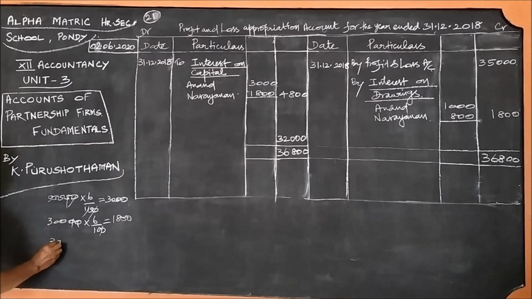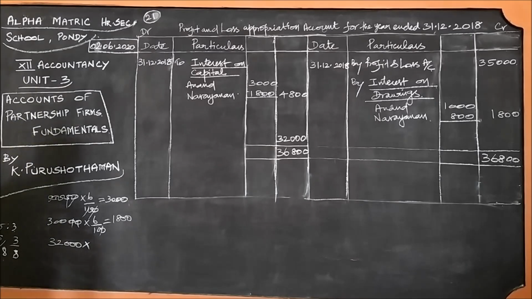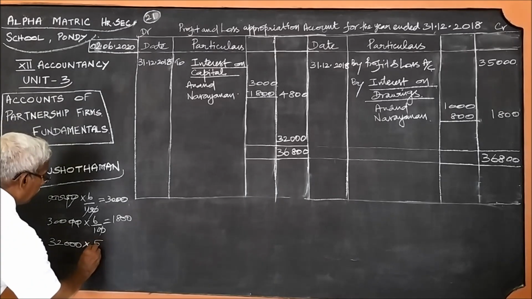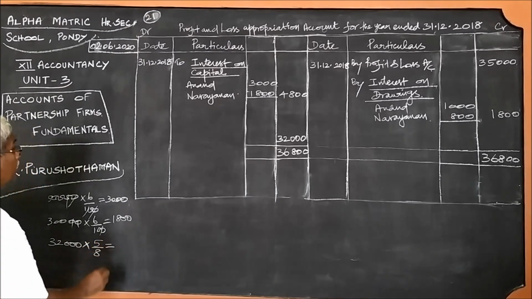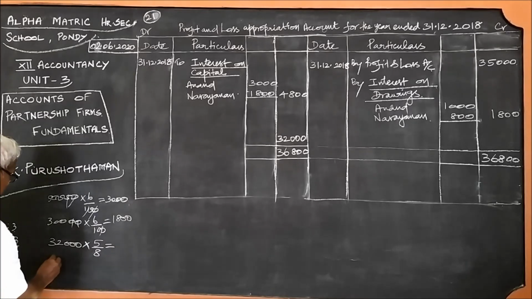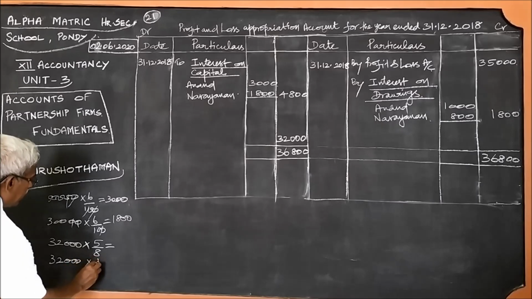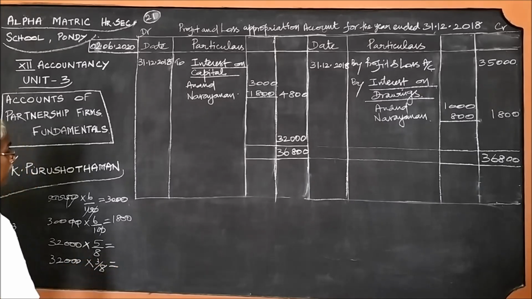Therefore, the amount 32,000 into 5:3. How should it be written? 5/8, 3/8, the number by total, 5 plus 3, 8. 5/8 should be given to the partner Anand from 32,000, and 3/8 should be given to Narayanan.